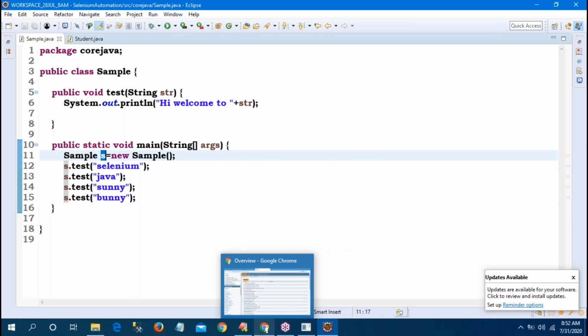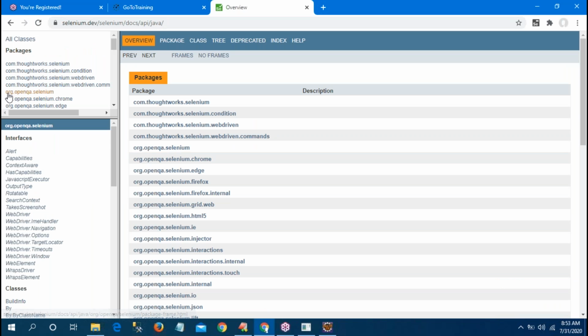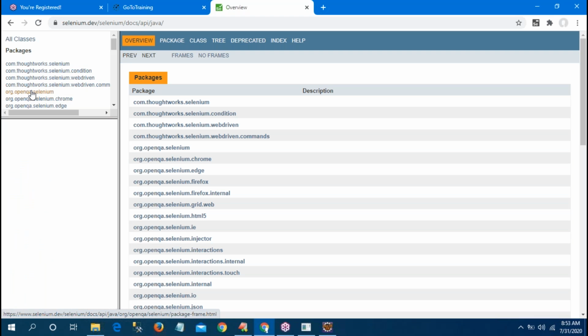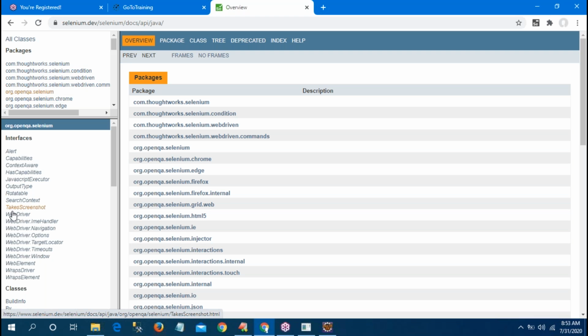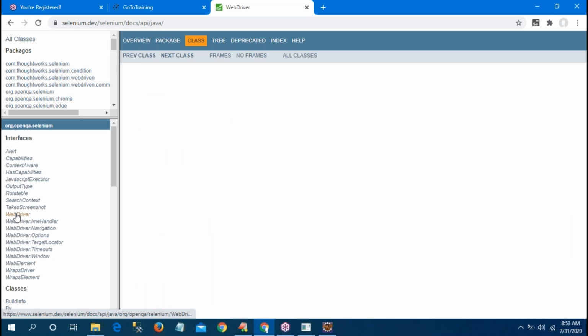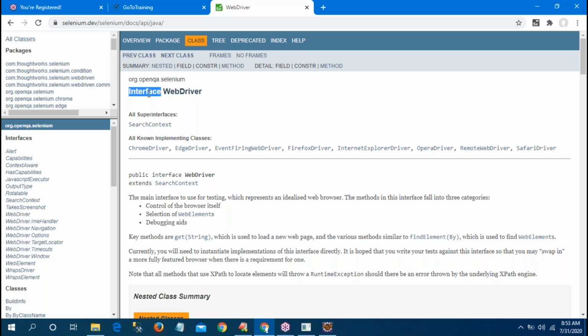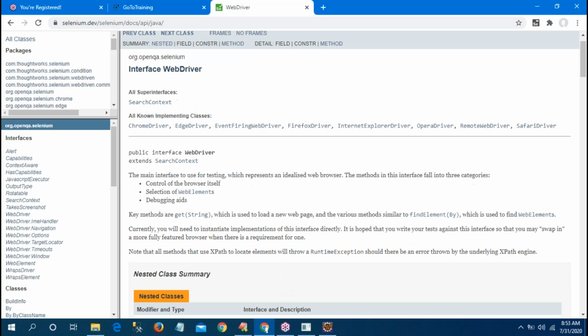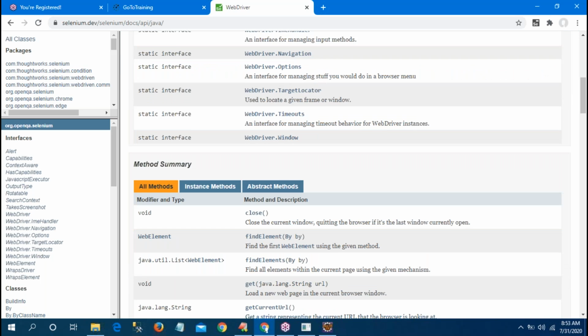See here in the documentation, what is the package name? org.openqa.selenium. Under this package, click on the WebDriver interface. On the right side, the third panel shows all the methods. So WebDriver is one interface, available in this package. WebDriver contains 13 commands only. If you become perfect in these 13 commands, your job is done.